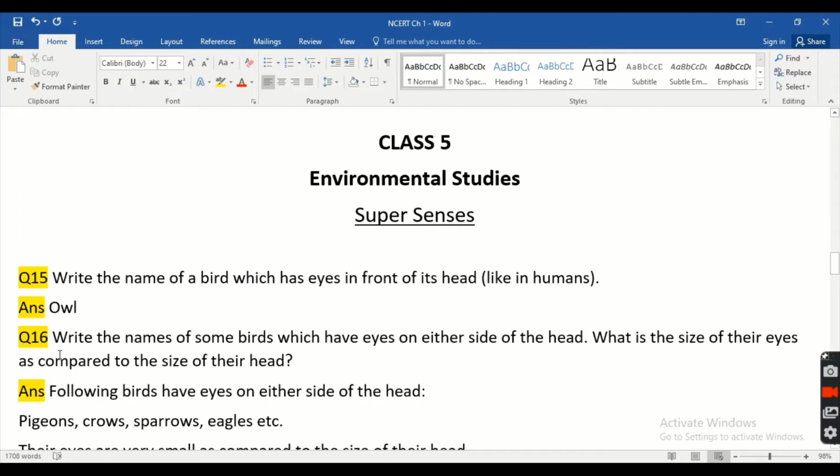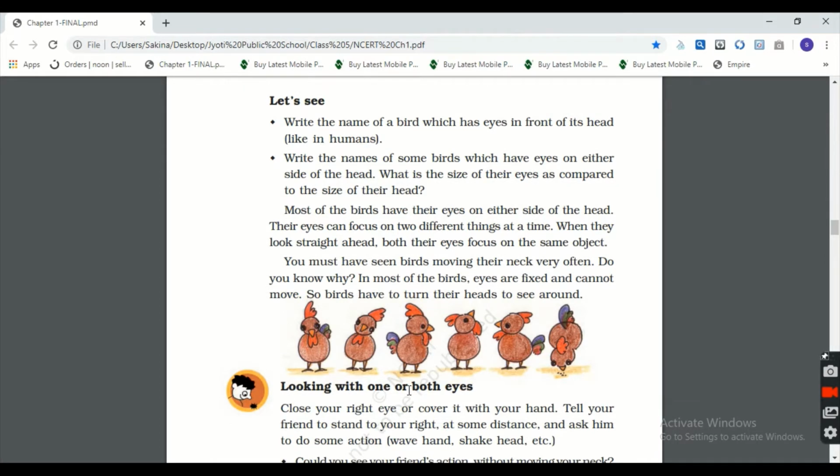The next question. Write the names of some birds which have eyes on either side of the head. And what is the size of their eyes as compared to the size of their head? You can see in the picture given in the book. You can see here eyes which have on either side of their head. One eye is here and the other eye is here.